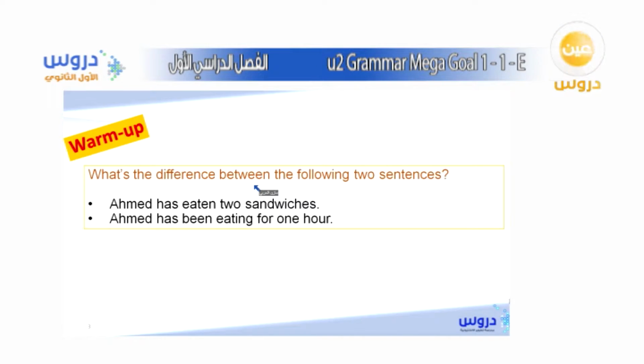Can you look at these two sentences and tell me what you think the difference between the two is? Ahmed has eaten 2 sandwiches, and the other one is Ahmed has been eating for 1 hour. Okay, so what do you think the difference is? We can also discuss in detail about each sentence.